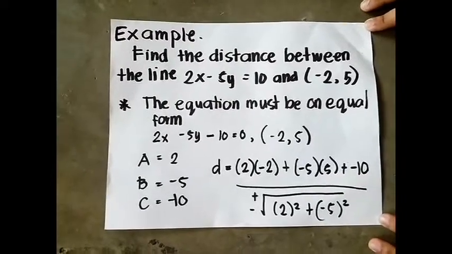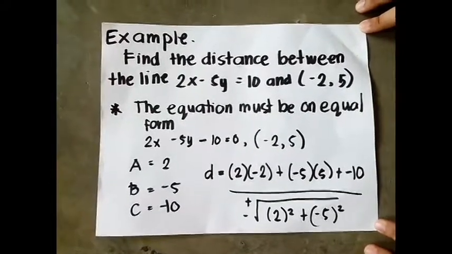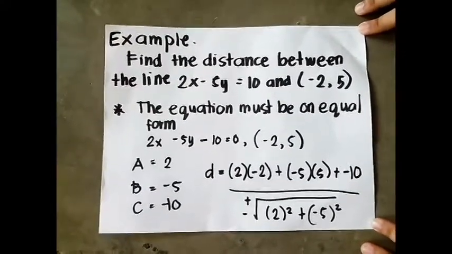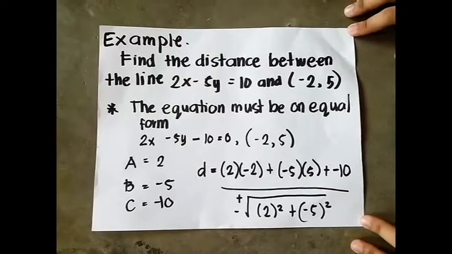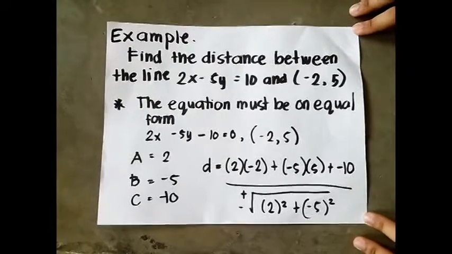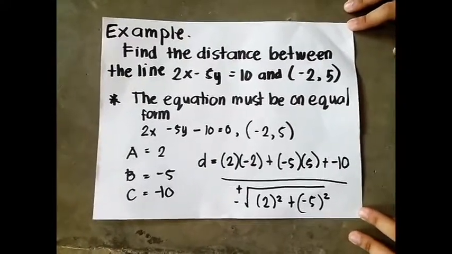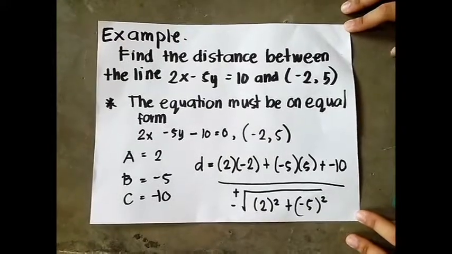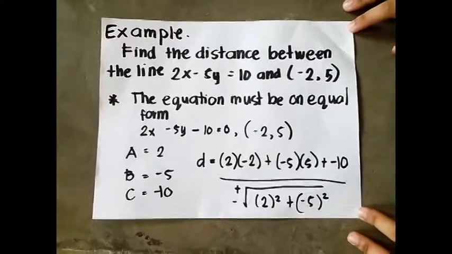Example. Find the distance between the line 2x minus 5y equals 10 and the point negative 2, 5. Take note, the equation must be in its standard form. Therefore, 2x minus 5y equals 10 must be in its standard form. We will use 2x minus 5y minus 10 equals 0 and negative 2, 5. The a here is 2, the b is negative 5, and the c is negative 10.